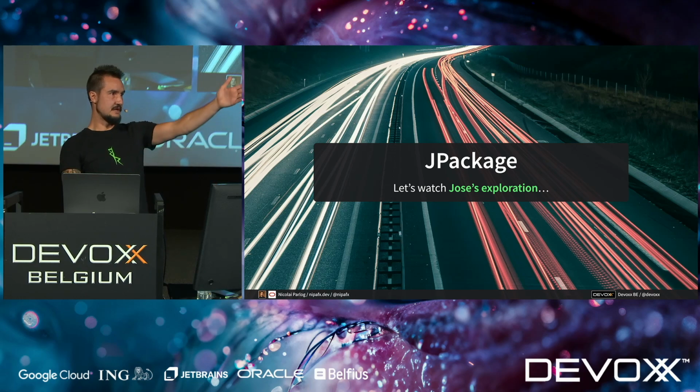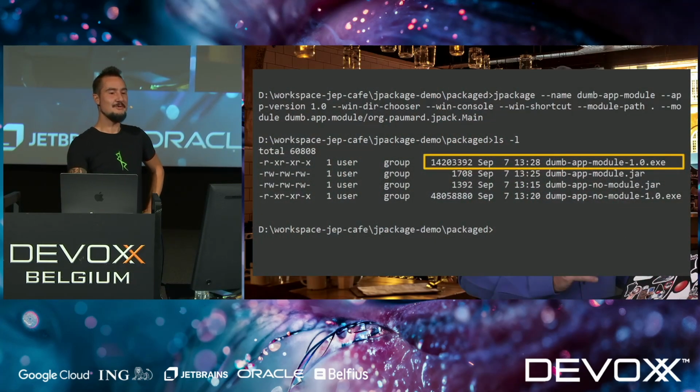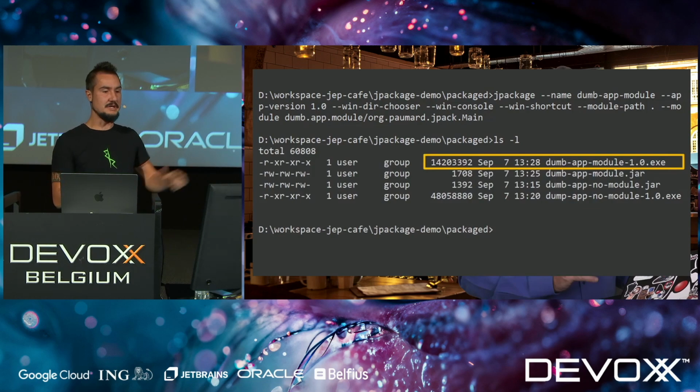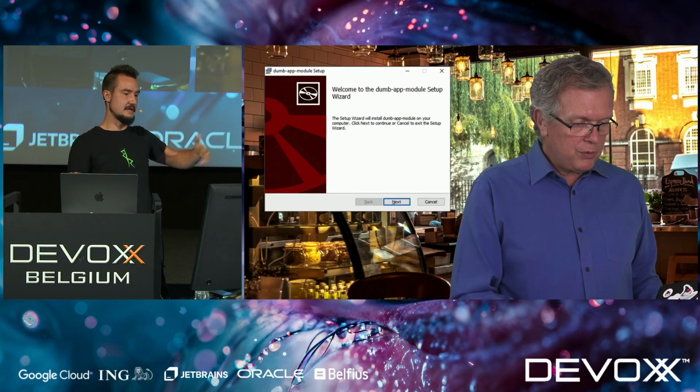Now, José's here. That's really nice. Hi, José. I need to steal from you because my Linux distribution does not support jpackage. So what we're doing with jpackage is you take a Java application and you create an operating system specific bundle, in this case an exe on Windows, and you build it. For example, he has a dumb app here apparently, his words, not mine, where he creates a module.exe, and if you launch that, you get the Windows installer.